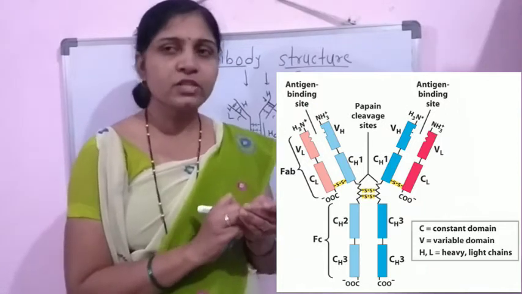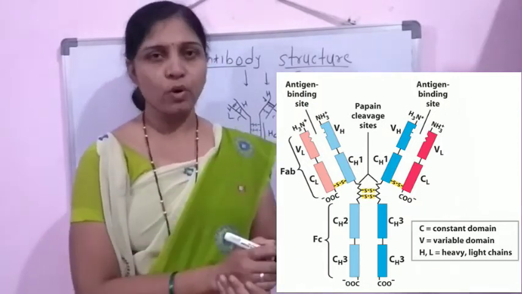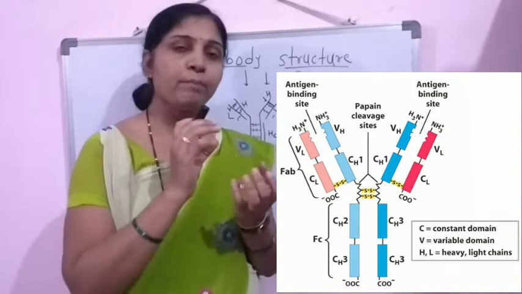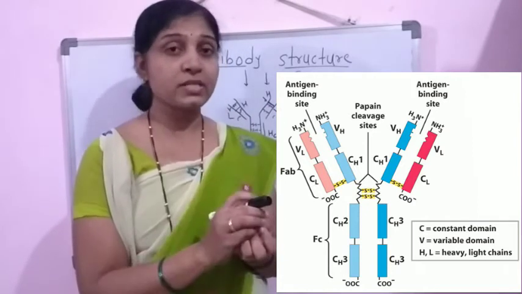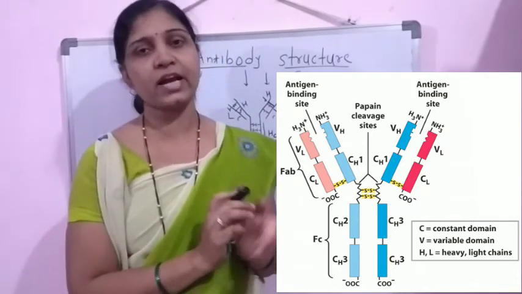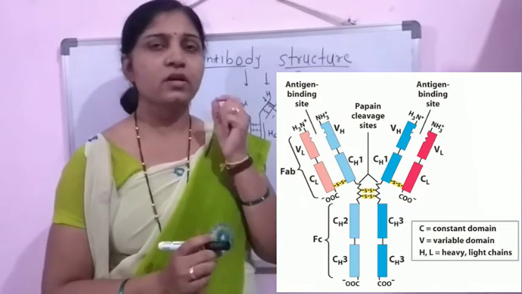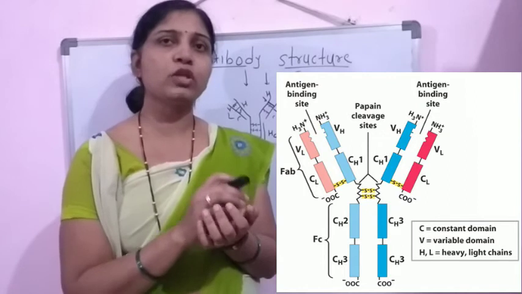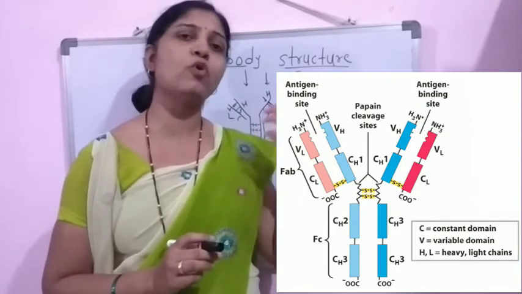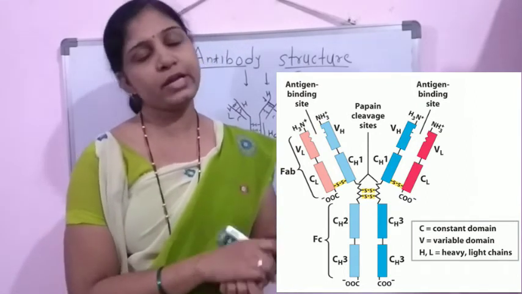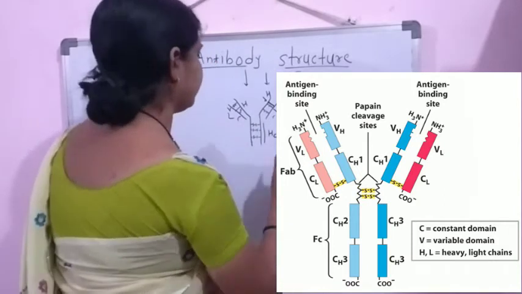So preferentially whenever we say that there is the antigen antibody reaction, the specific structure present on the antibody molecule reacts with the epitope present on the surface of the antigen. That is, this complementary structure present on the antibody molecule which is responsible for reacting with the antigenic epitope is called a paratope.